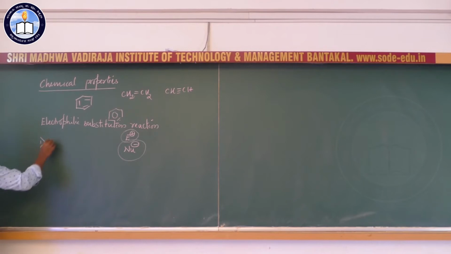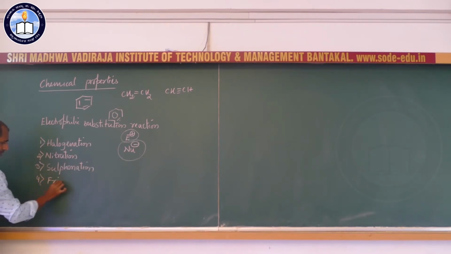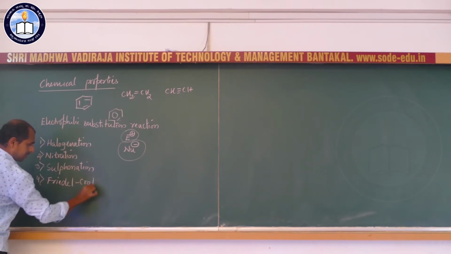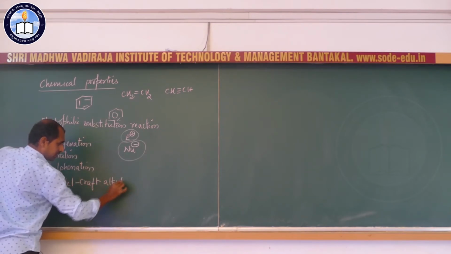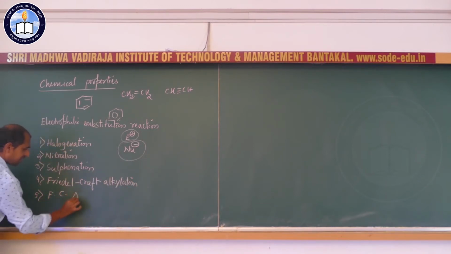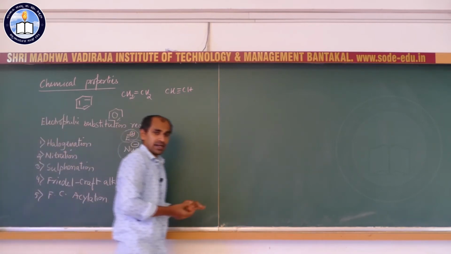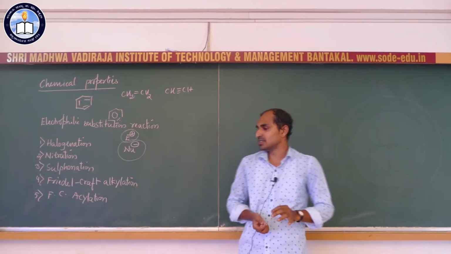They are halogenation, second nitration, third sulfonation, fourth Friedel-Crafts alkylation, and fifth Friedel-Crafts acylation reaction. These are the 5 important types of electrophilic substitution reactions.